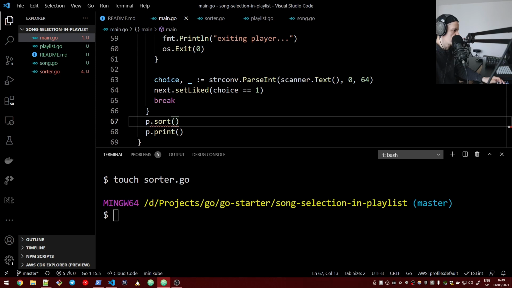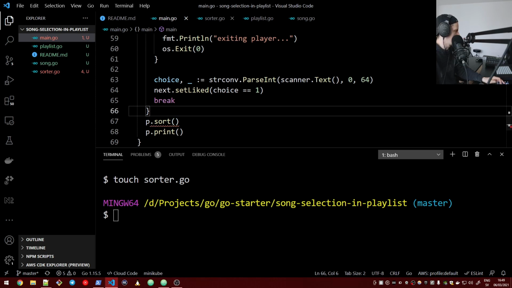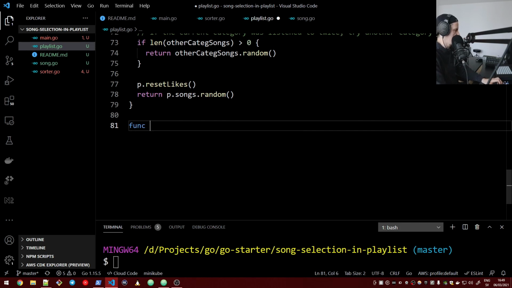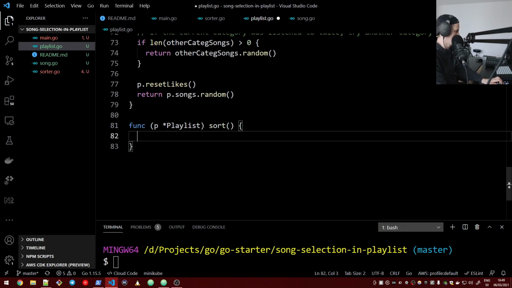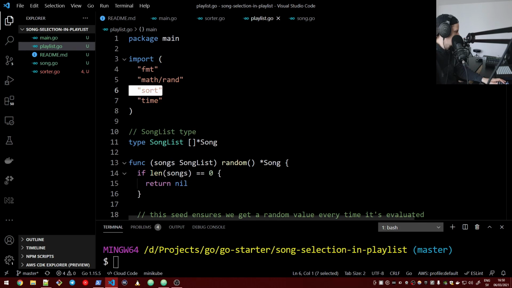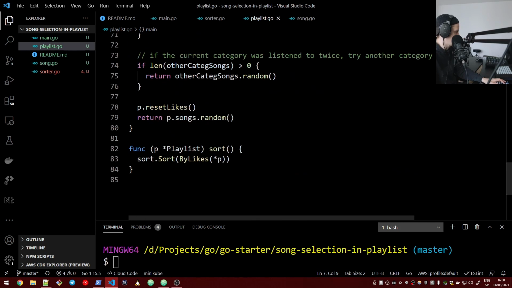Now our method of sorting would be on the playlist object. We would have func Sort, and how do we sort them? We sort by likes on this. The sort package is implemented.